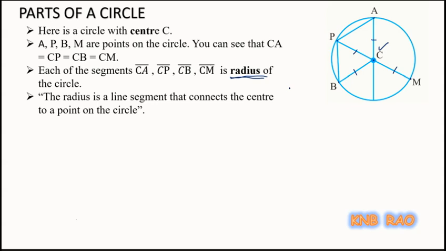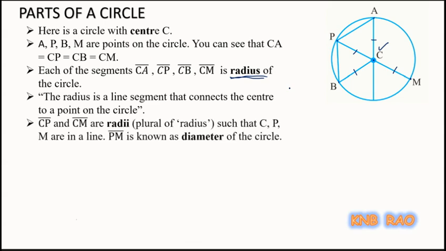Now students, here you could see CP and CM. This CP and CM both are radii. This radii is the plural of the word radius.